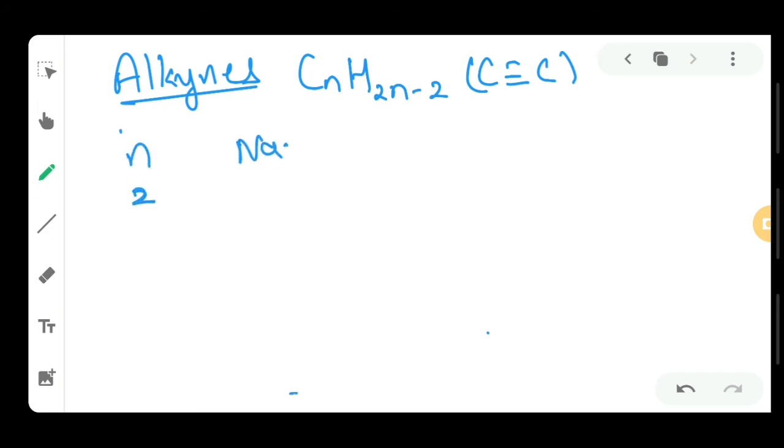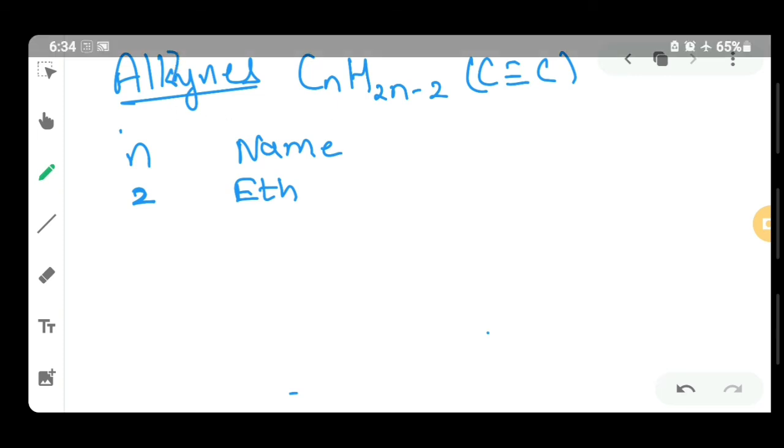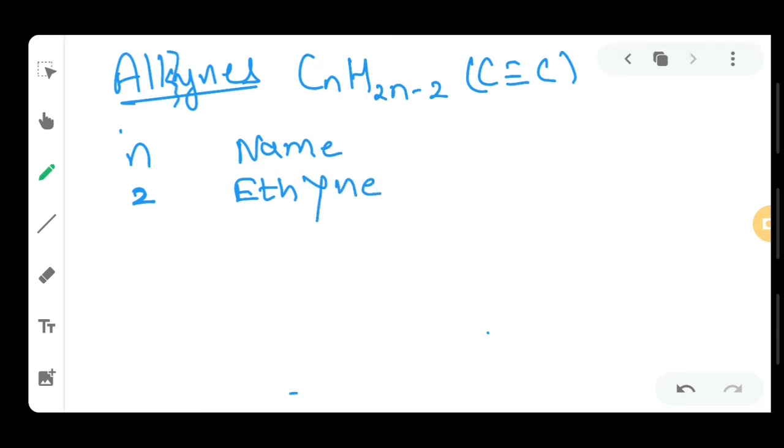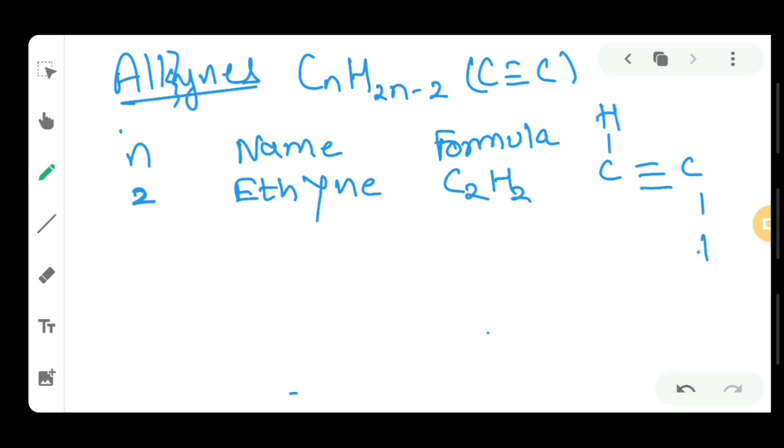So the name will be, as you all know, ethyne, because if there are 2 carbon atoms then the eth family will come, and yne is the suffix that will be included, so ethyne. Formula will be nothing but C2H2, and the structure will be too simple. See students, the triple covalent bond is already present, so both carbon atoms are having 3 covalent bonds, so only 1 hydrogen can come to obey the tetravalency rule.